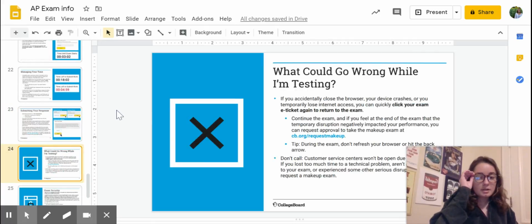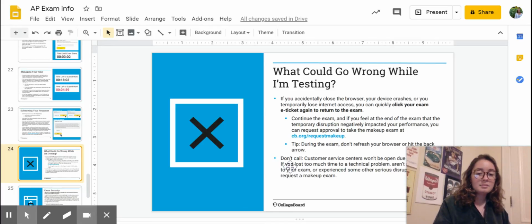Okay, so what could go wrong while you're testing? If something happens and it crashes, click on your e-ticket to get in. They don't encourage you to refresh the page. They'd rather have you go out and click on the e-ticket. If something happens and it's really bad and you lost so much time that you're at a deficit, that's when you can contact them after the exam.